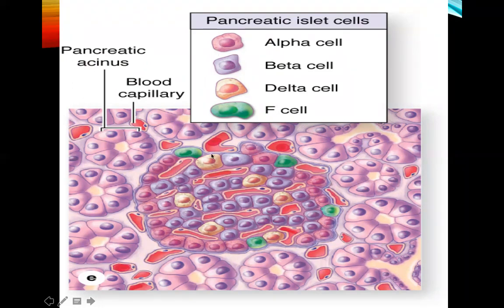Some delta cells are scattered and F cells are less numerous. Pancreatic acinar cells are the ones being pointed at right now by the arrow. They are all pancreatic acini, and they have acinar cells. This is the exocrine portion, and the islets of Langerhans is the endocrine portion.